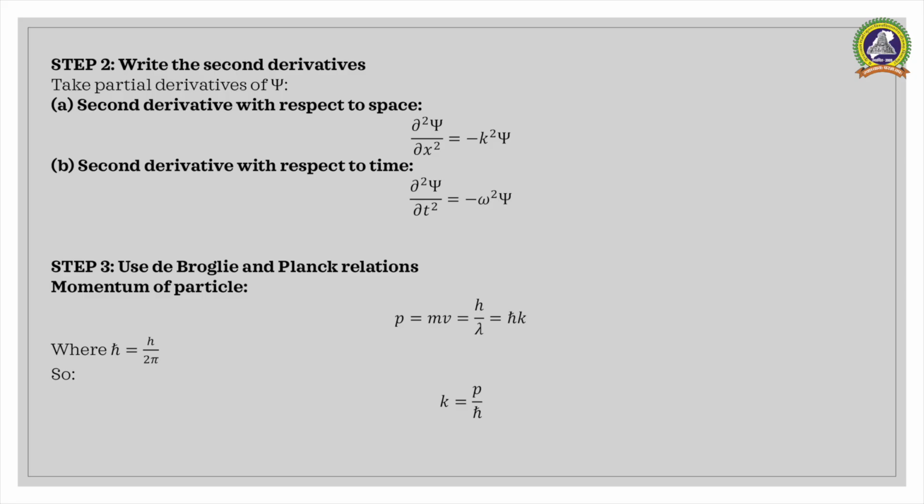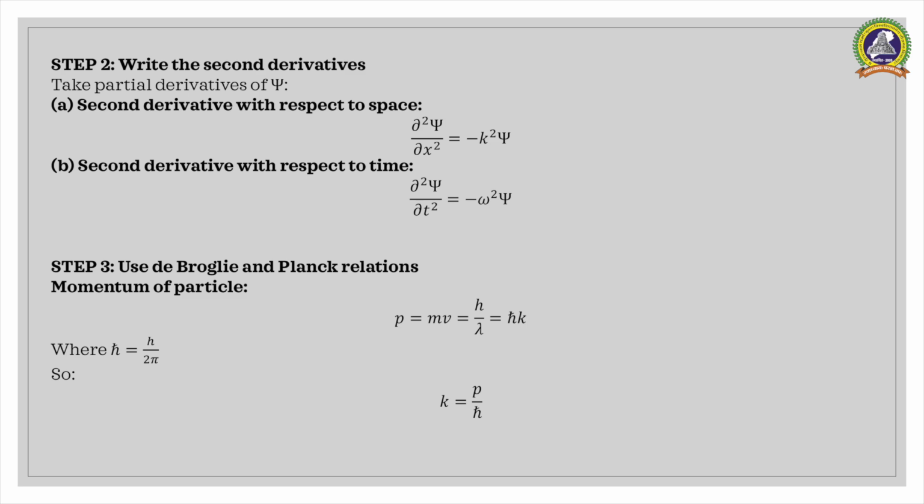Similarly, the second derivative of psi with respect to time gives del square psi by del t square is equal to minus omega square psi. These two equations show the mathematical behavior of a wave.